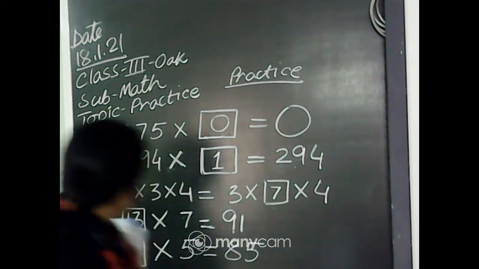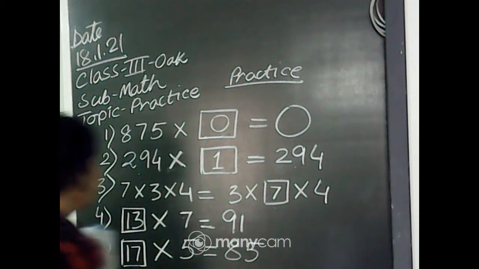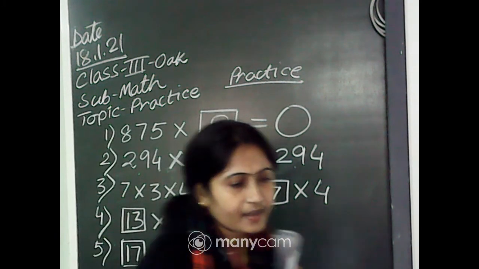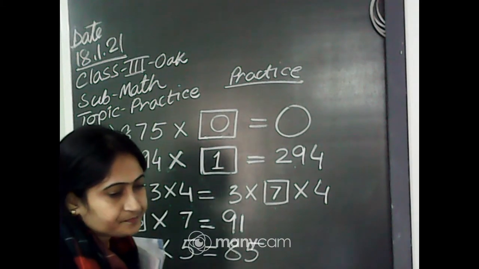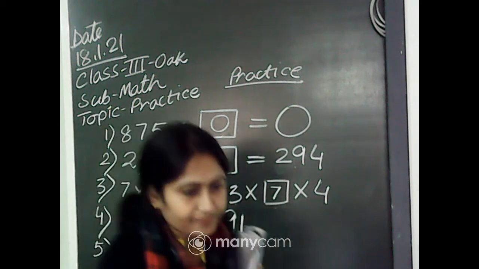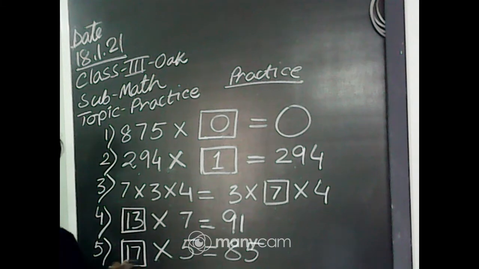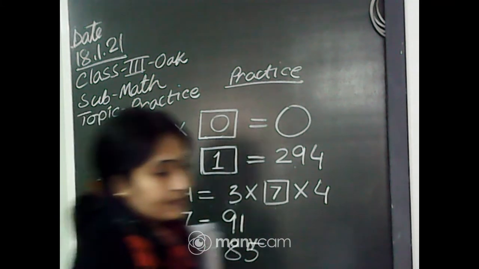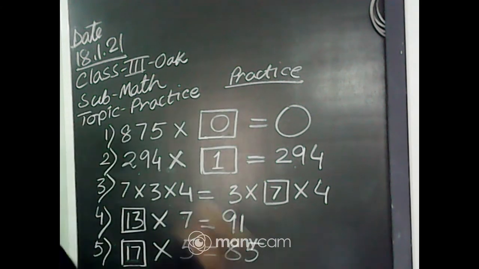Anushka, very good. 17 into 5 equals 85. Can I rub the board? If you multiply 17 into 5, it equals 85. Okay. Now next.